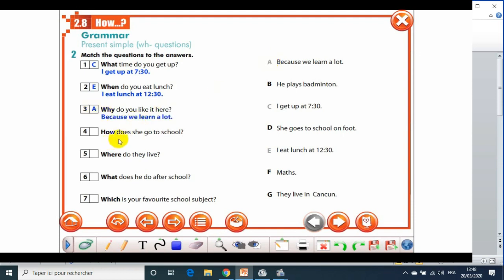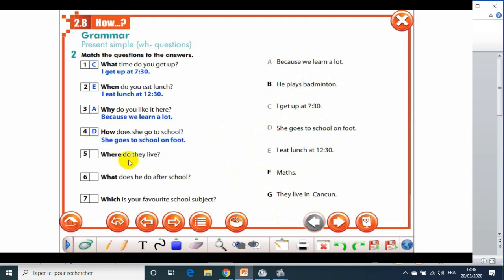How does he go to school? How? Look at the table. You have the manner, the means. وسيلة. الطريقة. How does she go to school? She goes to school on foot. He plays badminton, mathematics. They live in Cancun. So the right answer here is D.